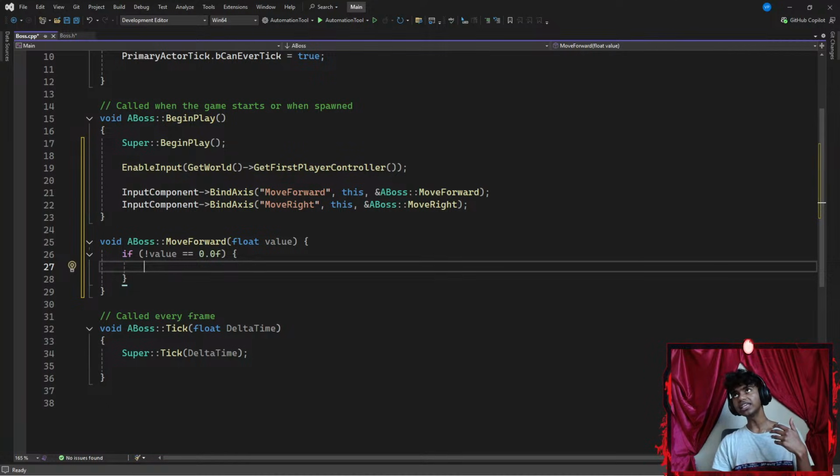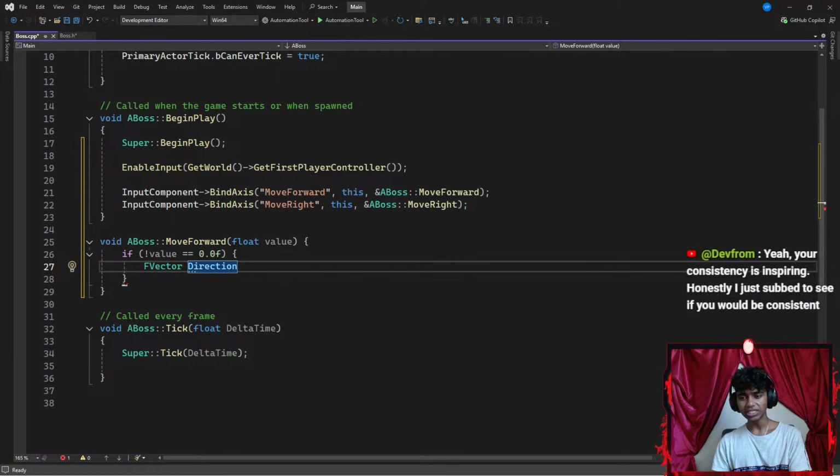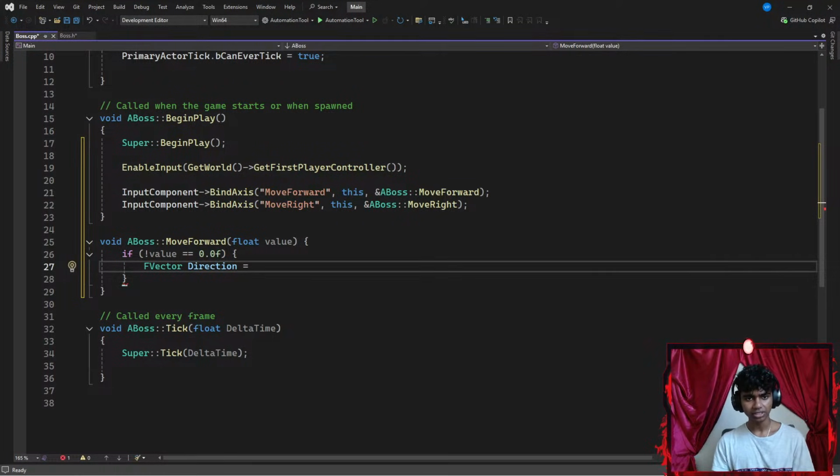Firstly, I want to get the location of my player. Which way is he facing? So I'm going to use the FVector, which is going to have a delta direction local variable representing it. But I might actually just shorten the name to be direction. There we go. Now, once I get my direction, did I spell it correct? There we go. Now, once I get my direction, I'm going to set this equal to... I forgot the function name, guys.